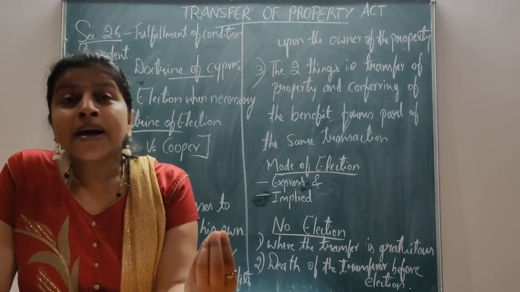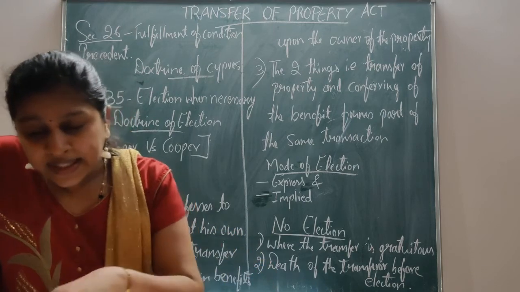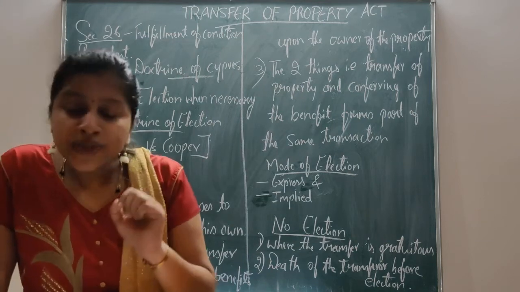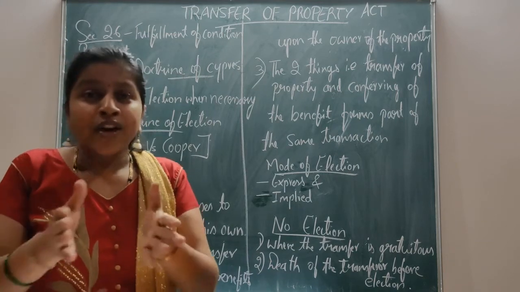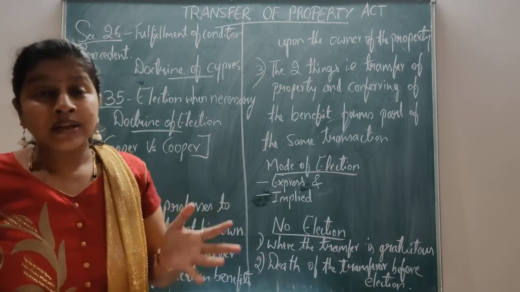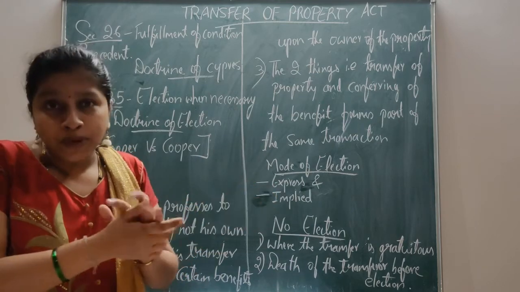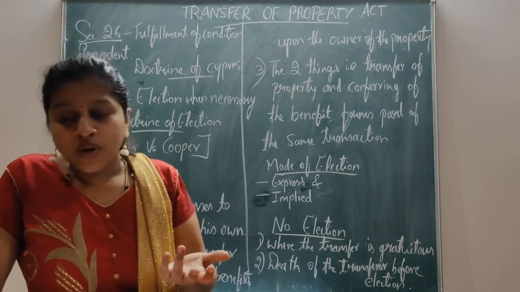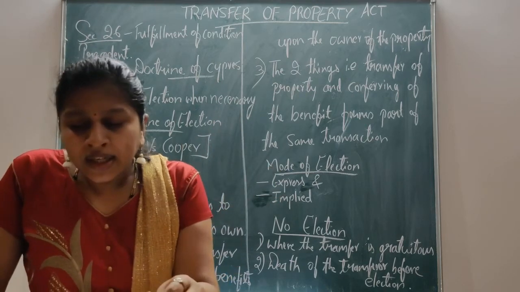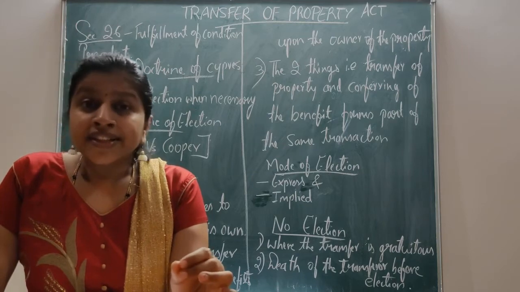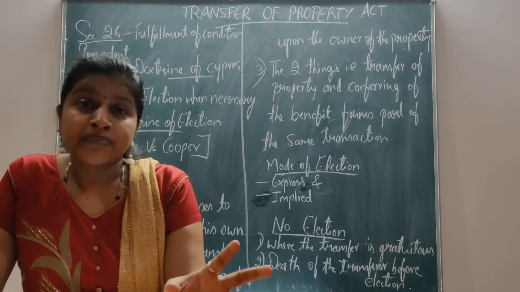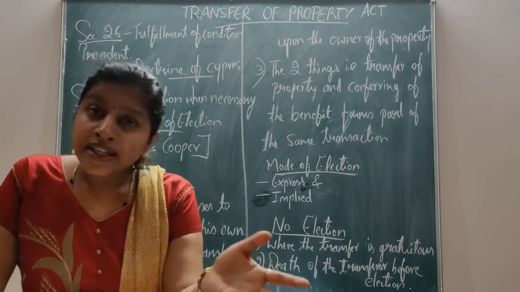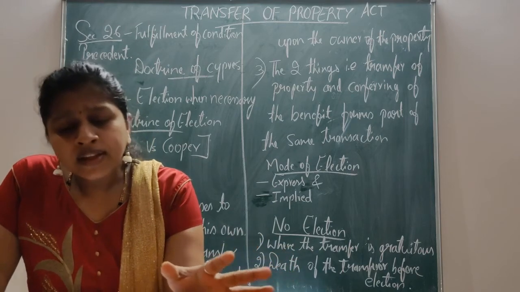Election means choosing. The owner of the property is the one who is put to election. Under Section 35 it is the transferee, but here the owner of the property is put to election.